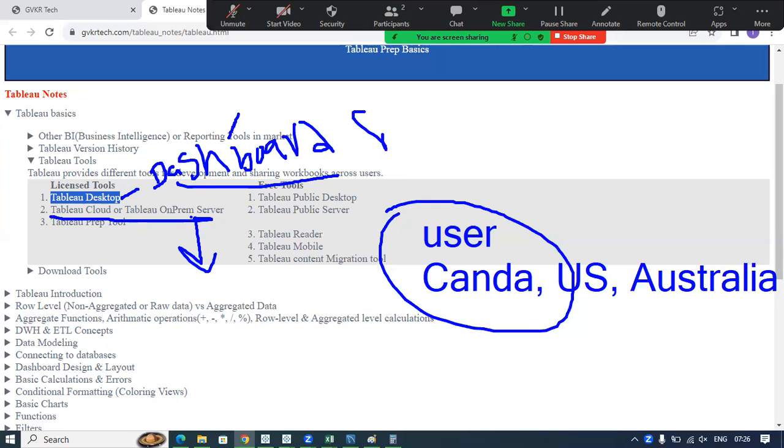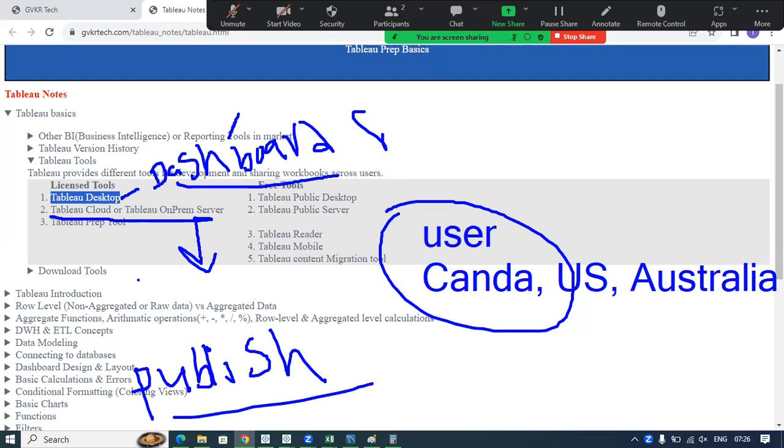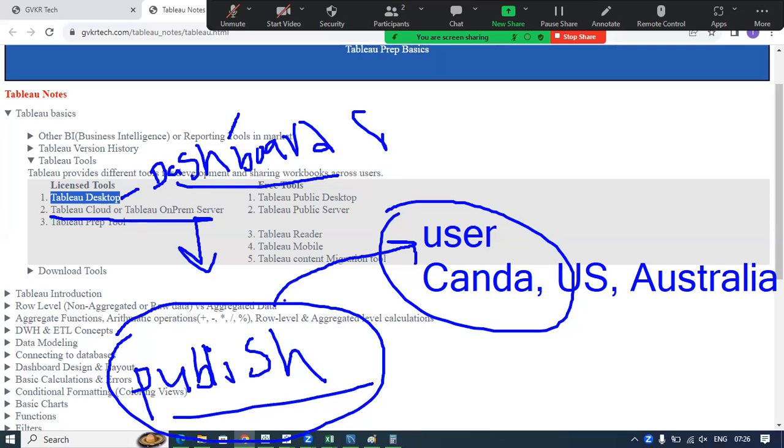Saving a workbook in your Tableau server is called publishing workbooks. We will see how to publish workbooks to the Tableau server a bit later. Once you publish your dashboards to the Tableau server, then users can log into this server and they can access or view the dashboards.